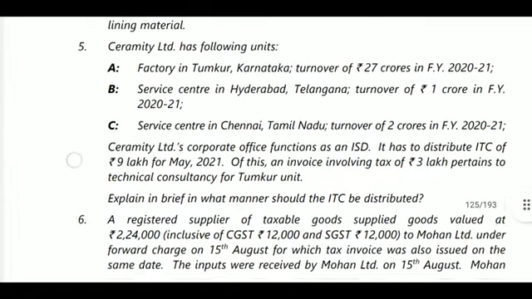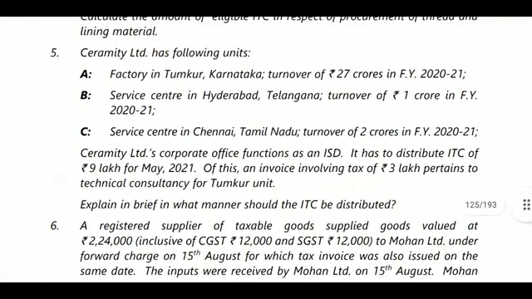Next question, 5th question. What is there in 5th question? Ceramity Limited has following units. Factory in Tumkuru, Karnataka, turnover 27 crores, 1920. Service unit in Hyderabad, Telangana, turnover will be 1 crore. So total turnover will be 28 crores. Next, service center in Chennai, Tamil Nadu, turnover will be 2 crores. That is 28 plus 2, 30 crores will be the turnover.